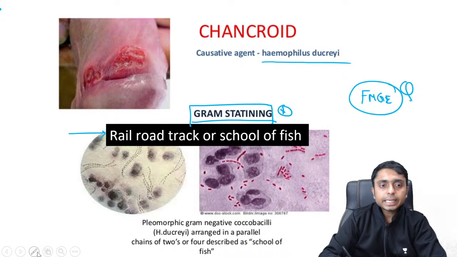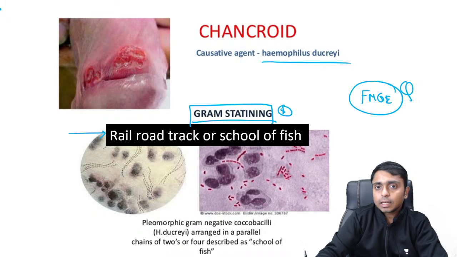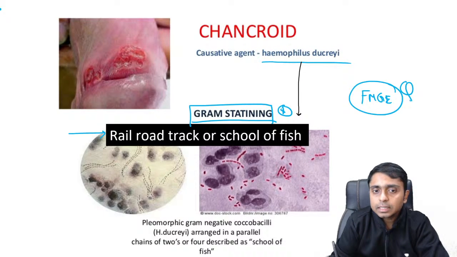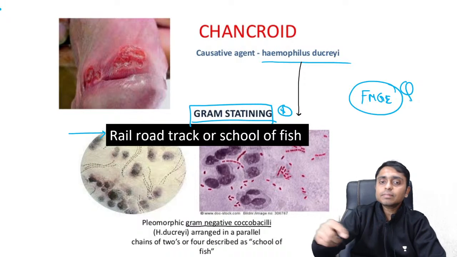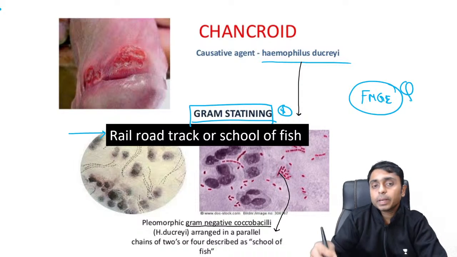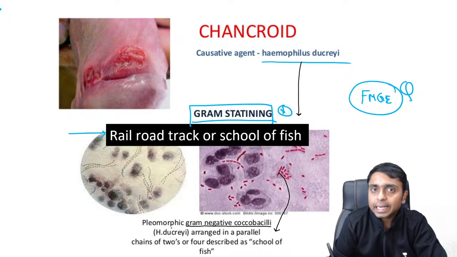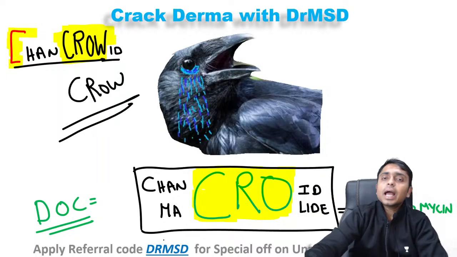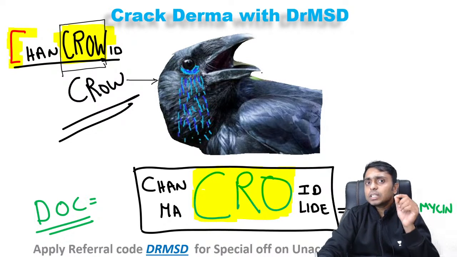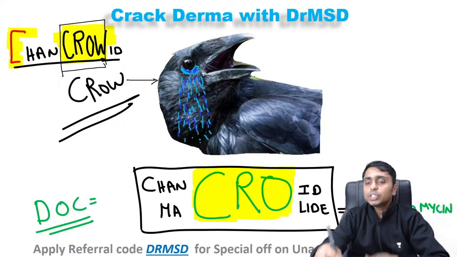Yes, if you do a gram stain of Haemophilus ducreyi, we get a railroad track or school of fish appearance, where the gram negative coccobacilli appear as if they are following each other. That is the reason for the name school of fish appearance. This is very important to remember for Haemophilus ducreyi in chancroid. And why did I tell you to remember this as chancroid? Because you already remember Haemophilus ducreyi, so cry is the word you remembered already.